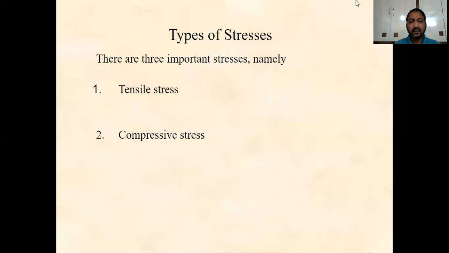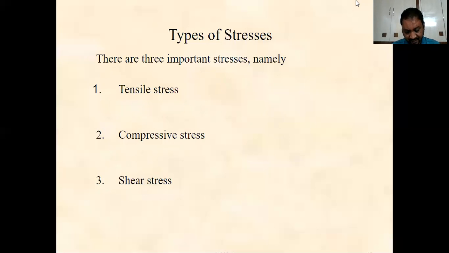Now the stresses. Stress is nothing but the force applied divided by area. So depending on the nature of the force applied to a body, the stress will be developed.